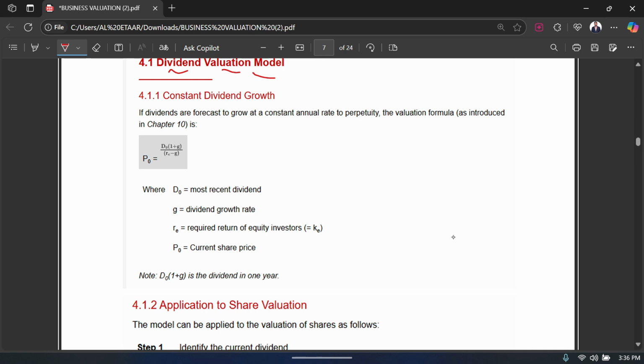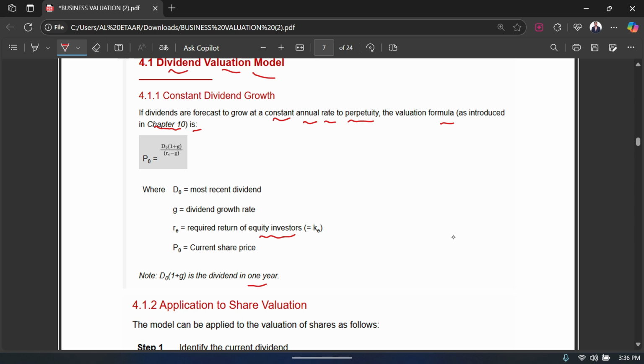Okay, so if dividends are forecasted to grow at a constant annual rate to perpetuity, the valuation formula as introduced in chapter number 10 is P0 = D0(1+g) / (Re - g), right? So your D0 is the most recent dividend, 1 is constant, and then we have plus g, which is your growth. Re is the required return of equity investors, okay? And P0 is basically your current share price. Note that D0(1+g) is the dividend in 1 year. So something you guys would already know because you would have gone through chapter number 10, where this is explained in detail.